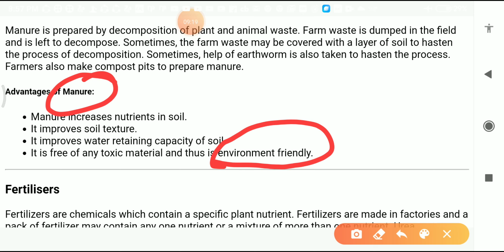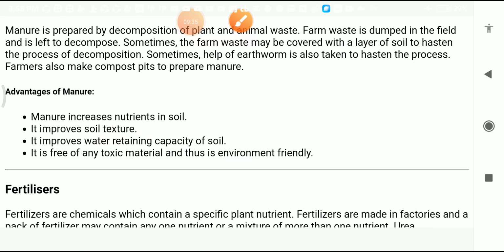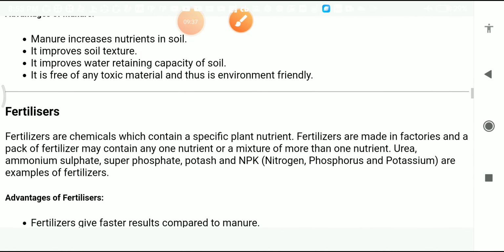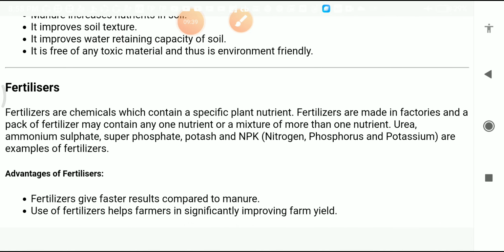It is free of any toxic materials, and it helps increase the fertility of the soil and makes the soil porous. Those are the advantages of manures. And another topic is fertilizers. I told you students what the difference is between manures and fertilizers. Manures are natural, and fertilizers are chemicals.